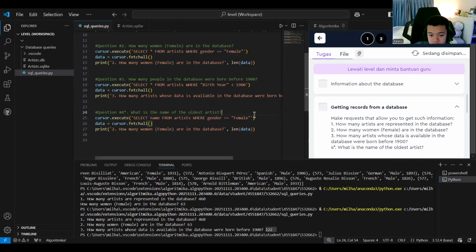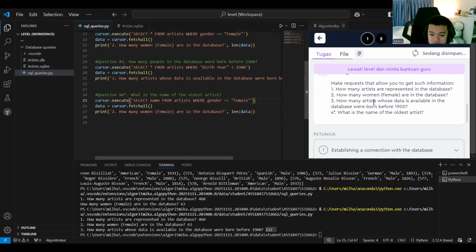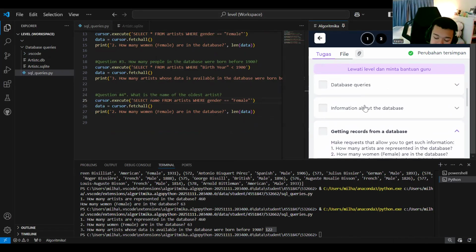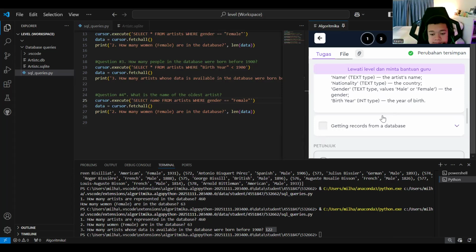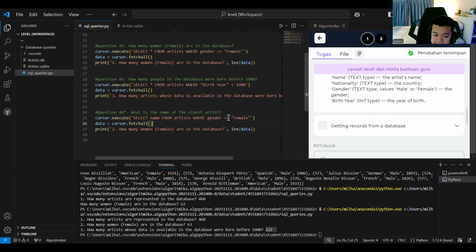So oldest means... from artist, where birth year is less than. So basically, it will be the oldest.